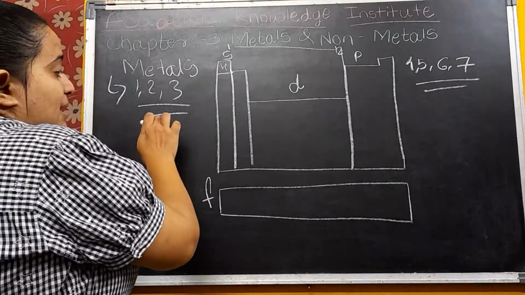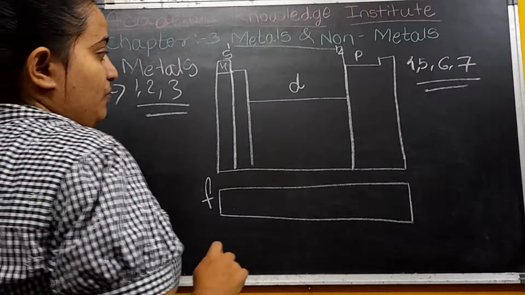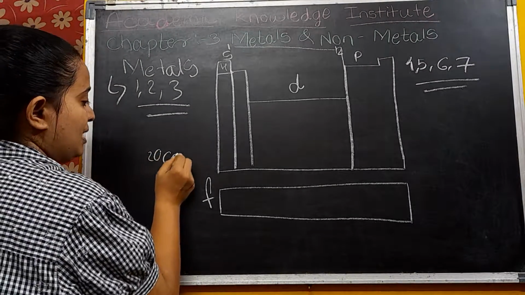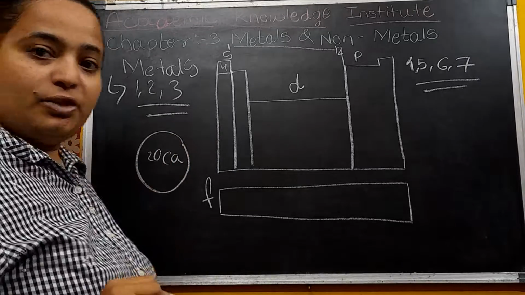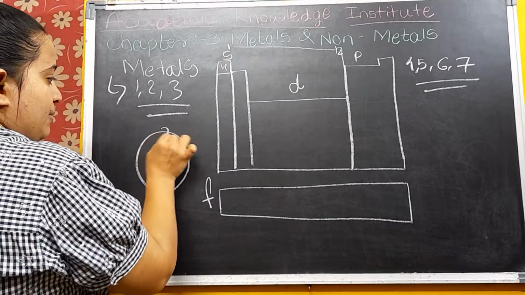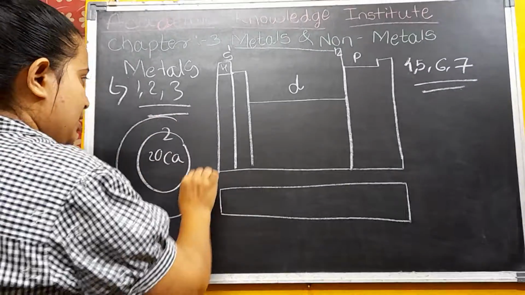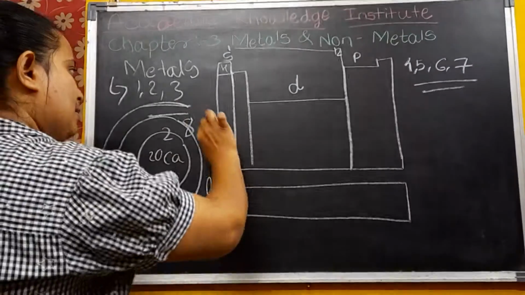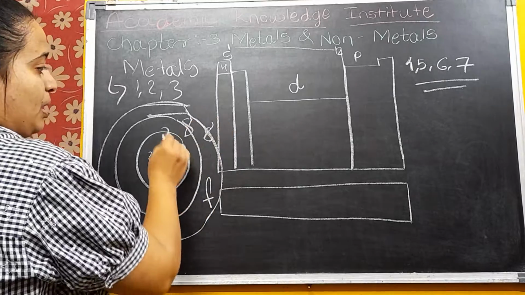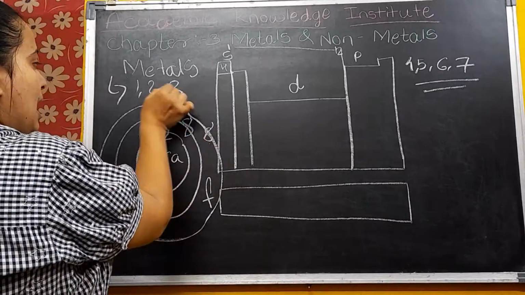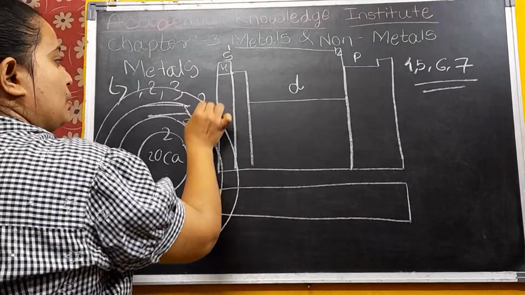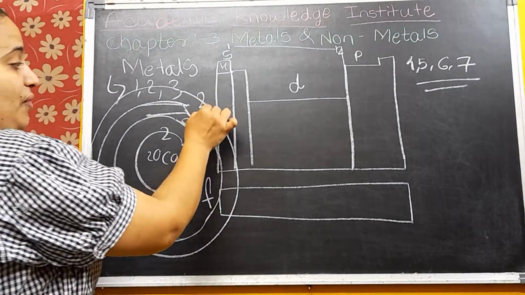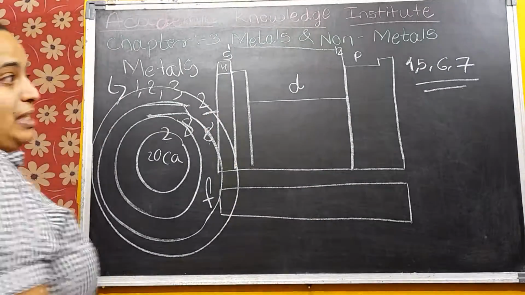Let's take the example of calcium. The atomic number of calcium is 20, so there will be 20 protons and 20 neutrons in the nucleus. First there will be 2 electrons, then in the next shell 8 electrons, 2 plus 8 is 10, then in the next shell 8 electrons, 10 plus 8 is 18, and in the next shell 2 electrons. That means how many electrons in the valence shell? 2 electrons.